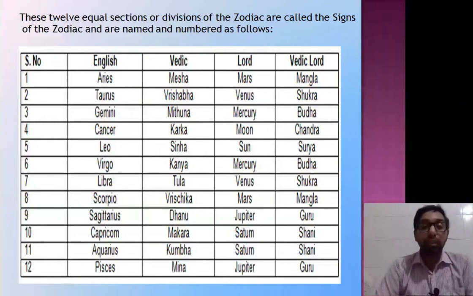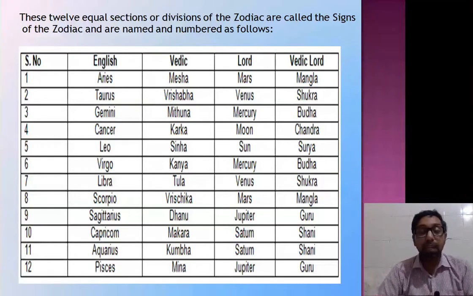Now here is how to easily remember this. Every lord except Sun and Moon has two lordships of zodiac signs. In short, Mars has the lordship of Aries and Scorpio, Venus has the lordship of Taurus and Libra, Mercury has the lordship of Gemini and Virgo. Jupiter has the lordship of Sagittarius and Pisces, and Saturn has the lordship of Capricorn and Aquarius. Vedic lord: Aries, Mesha, lord is Mars, and Vedic lord is Mangala or Mangal.